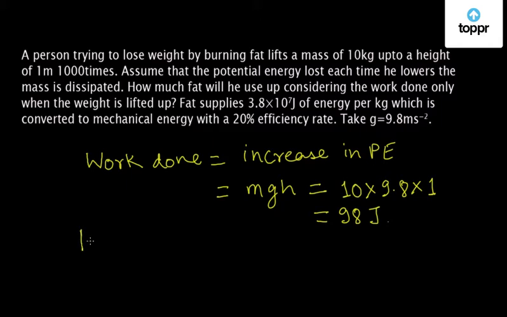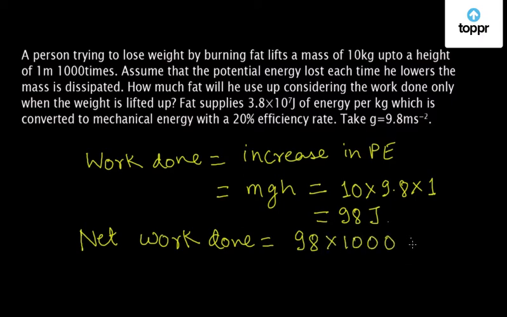Now the person lifted the block to a height of 1 meter 1000 times. So the net work done will be equal to 98 into 1000. So 98 kilojoules. Now this work was done by the person because the fat supplied him with energy. So let us calculate how much energy was supplied by the fat. So it is given here that fat supplies 3.8 × 10^7 joules of energy per kg. So let us assume that x kg of fat was burnt.